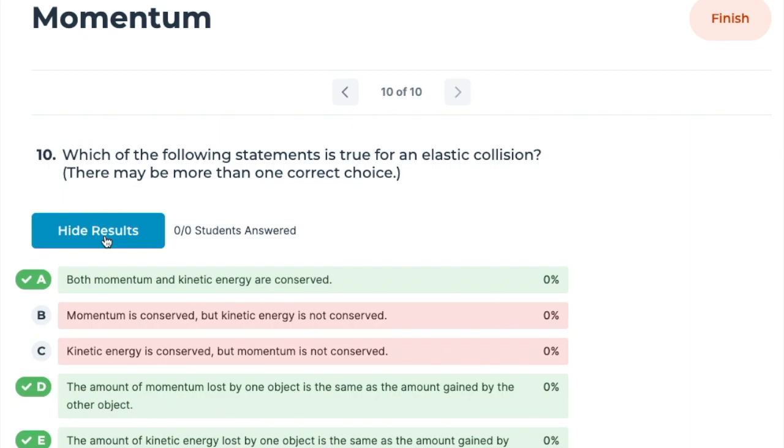Again, using our green sheet, we see that both momentum and kinetic energy are conserved, so if one loses momentum, the other one gains it. If one loses kinetic energy, the other one gains it, so it stays constant.